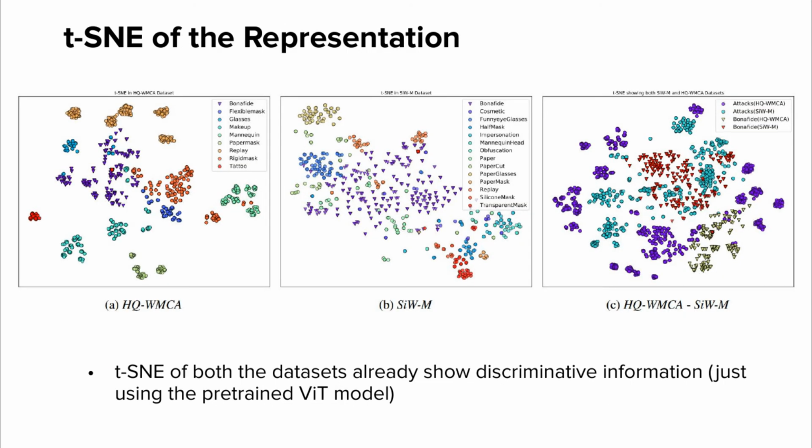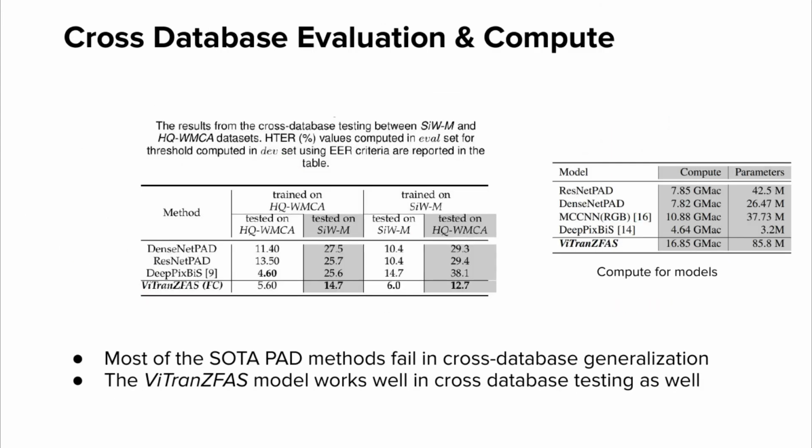Here we show the t-SNE plot of the representation from the pre-trained ViT model for both these datasets. It can be seen that the features already show some discriminative information. Again, to evaluate the generalization capability of these features, we have performed cross-database experiments across these 2 datasets. It can be seen that these models outperformed other baselines by a large margin. We also show the comparison of complexity of the ViT model. Currently, the parameter and computational complexity of ViT models are very high compared to other baselines. However, it is possible to optimize the models for the PAD task.